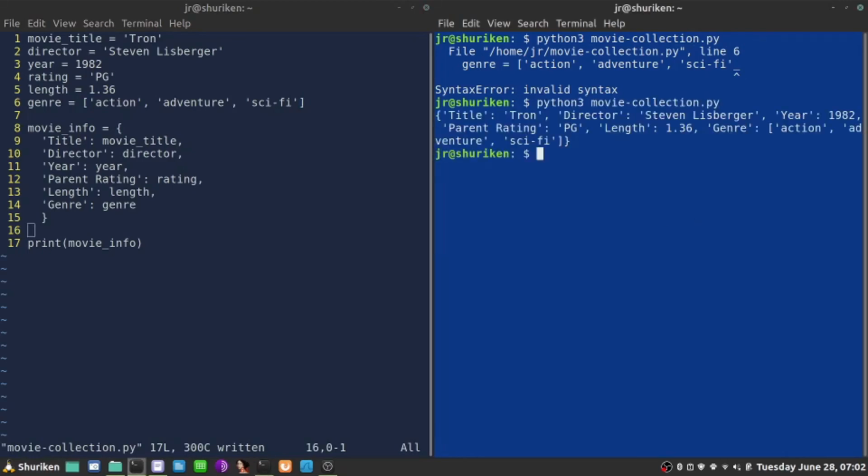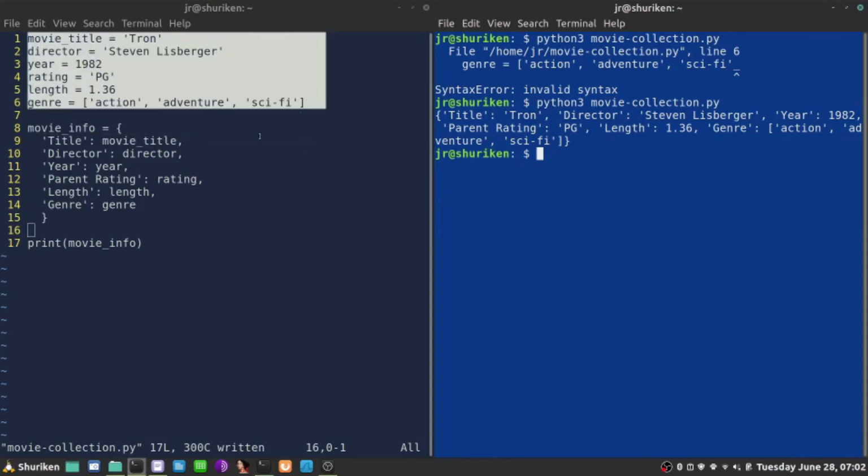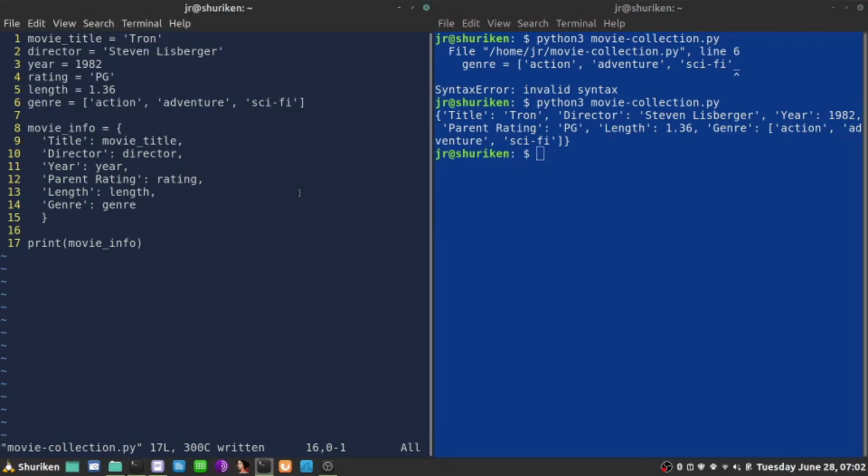It works. But obviously I want to create my movie collection database in such a way that the user, myself, is going to be asked, do you want to add another movie to the database? And it's going to ask me those questions, collect the information into the variables here, and put them in the dictionary. So the first thing I want to do is turn this dictionary movie_info into a function which I can call from my code and provide that information collected beforehand. So how do I change that into a function?